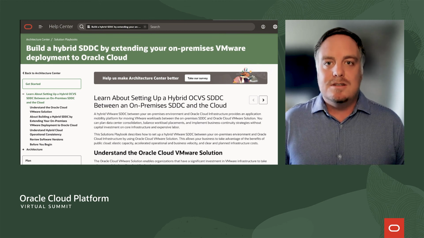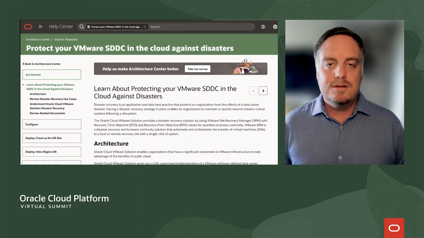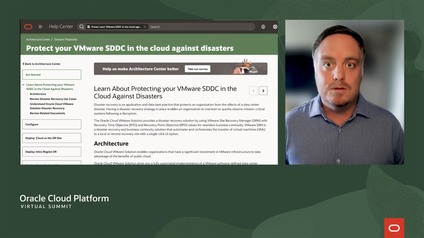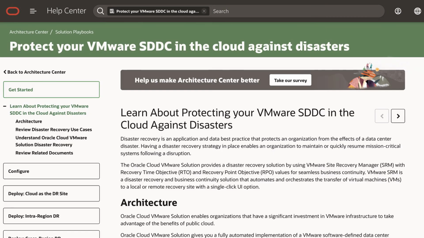Finally, as I mentioned, disaster recovery in the cloud is key. Now, with Oracle Cloud VMware Solutions, of course, you can use your VMware tools. Perhaps you're using Site Recovery Manager today to help gain redundancy for your critical applications. In addition, we support and have worked with other companies like Zerto, Veeam, and Commvault to certify their solutions in the cloud. So no matter what solution that you're using today for your business continuity and disaster recovery needs, we're going to be able to work with you to help ensure that keeps going as effectively, efficiently, and at the best cost possible for you.